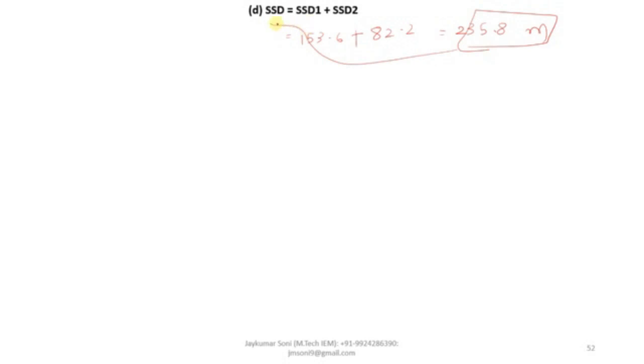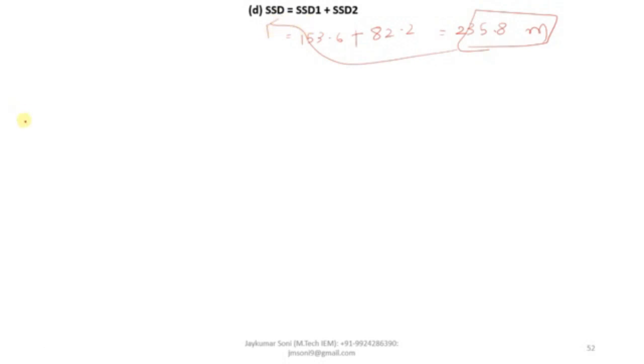After calculating the value of SSD1 and SSD2, you need to calculate the total SSD. SSD1 value which we have obtained is 153.6 and SSD2 we have obtained is 82.2. Cumulative it will be 235.8 meter. This will be your total SSD.